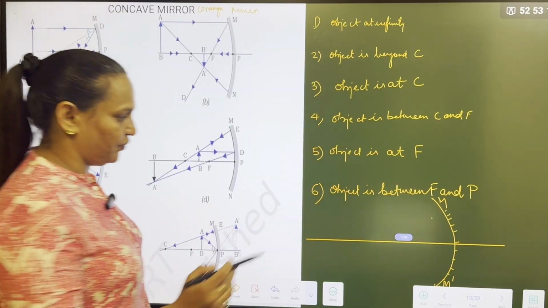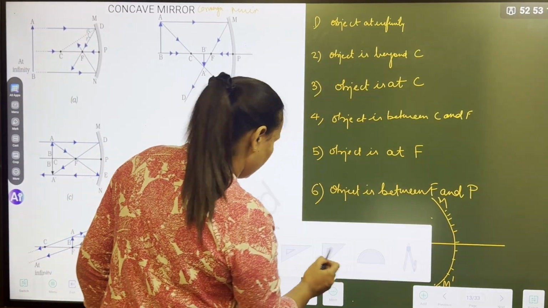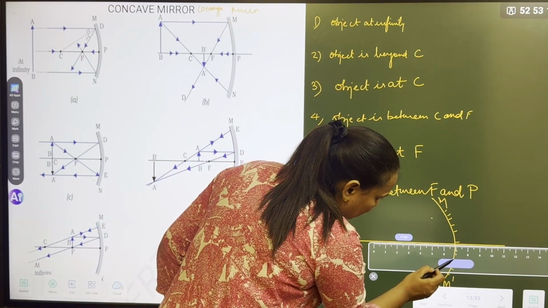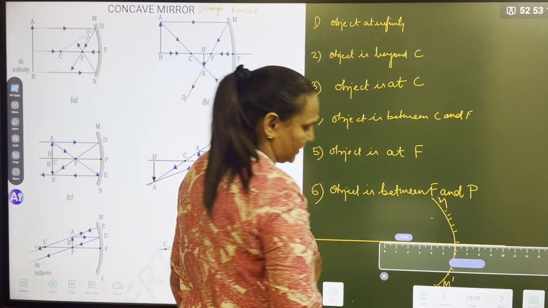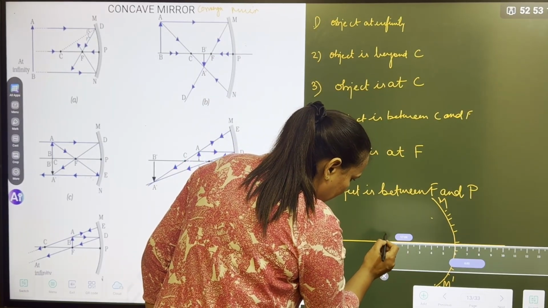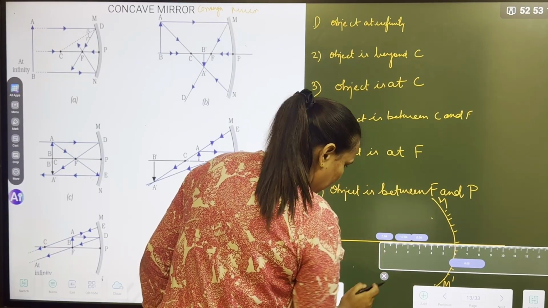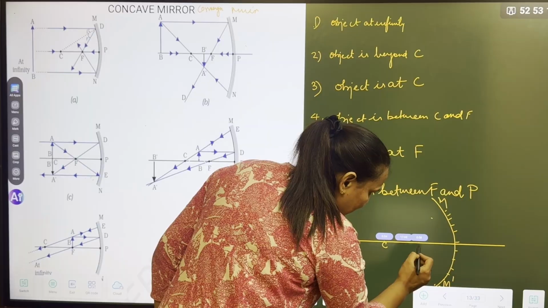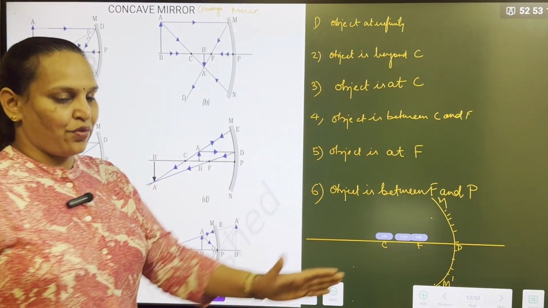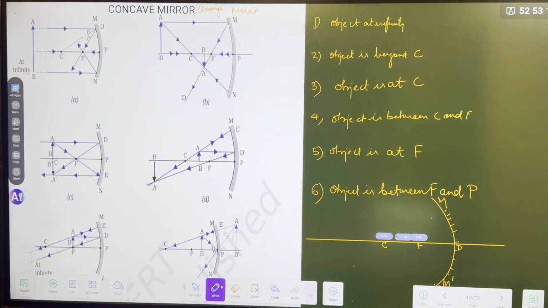This is the skeleton. Now keep your scale, bring your scale. I'm telling you how to mark. Put 6 centimeter at the pole, see like this. Then mark here point C and at 3 centimeter mark F. See here, this is C, this is F, this is P. Total 6 centimeter, 3, right? So this is the skeleton for every 6 ray diagrams.